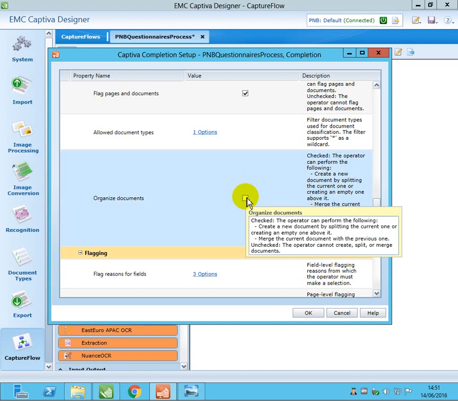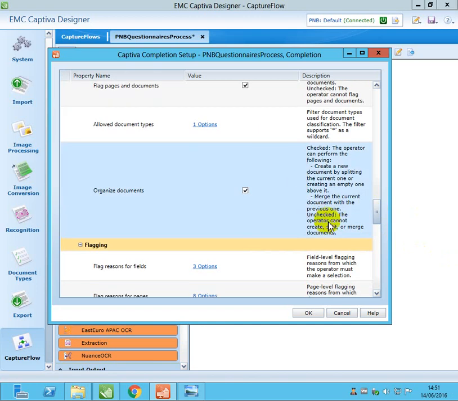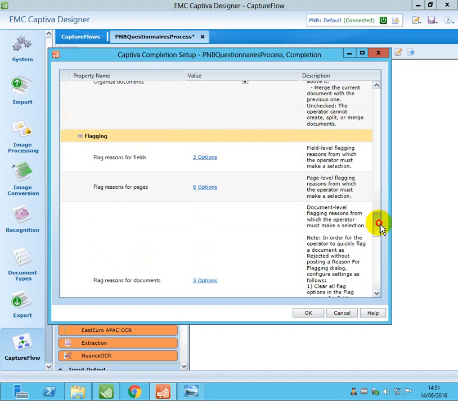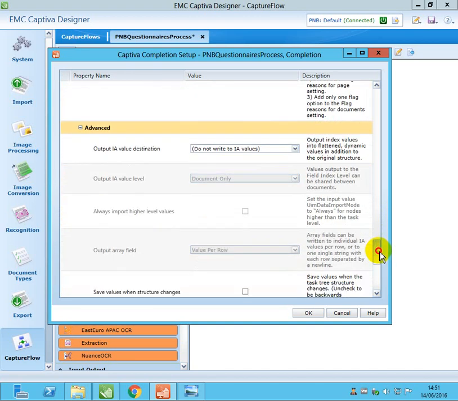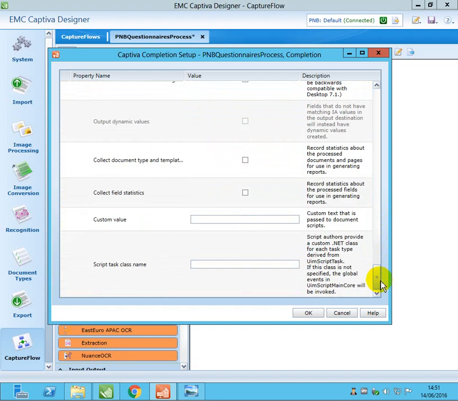Just select this option, organize documents. Here the theory is there. What is the purpose of that one? The user can rearrange the documents and manually split, add pages and do that stuff. The remaining settings we will do later. Okay, you just click OK.